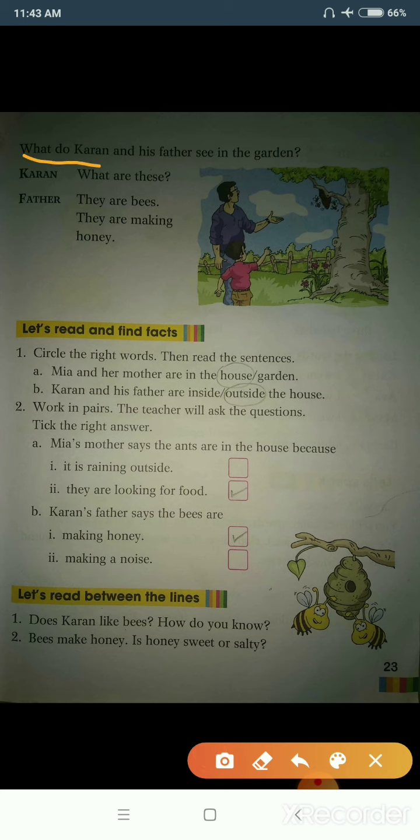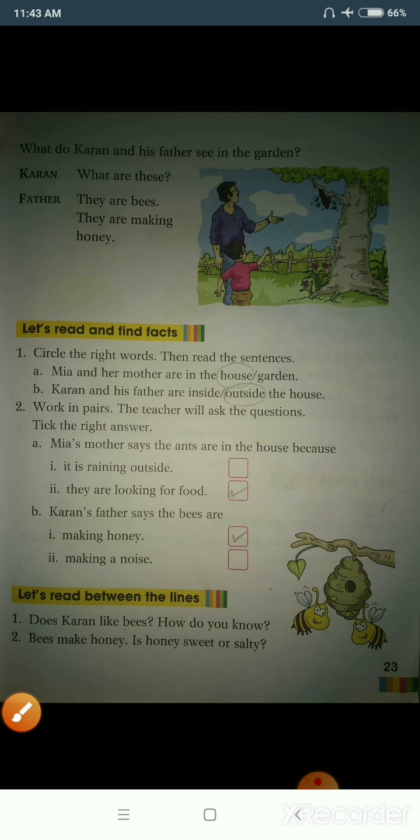What do Karan and his father see in the garden? What is Karan asking his father? What are these? And what is father replying? Father is replying, they are bees and they are making honey. What do bees make? They make honey. And students, what is the taste of honey? How does honey taste? Honey is sweet. So students, with this I come to the end of page number 23.